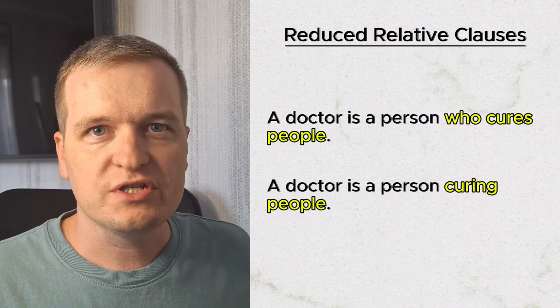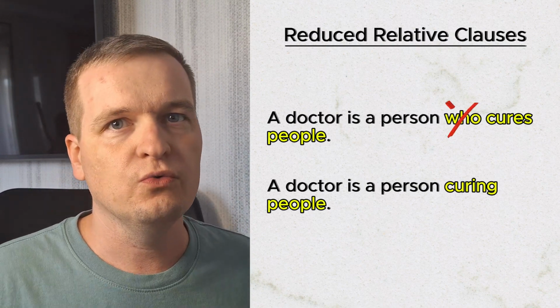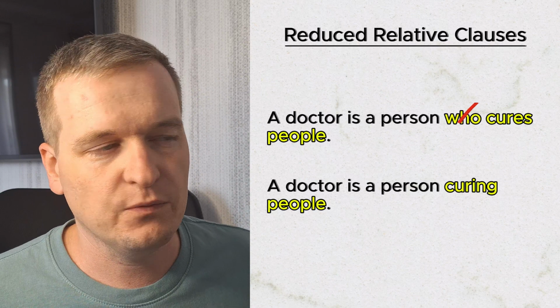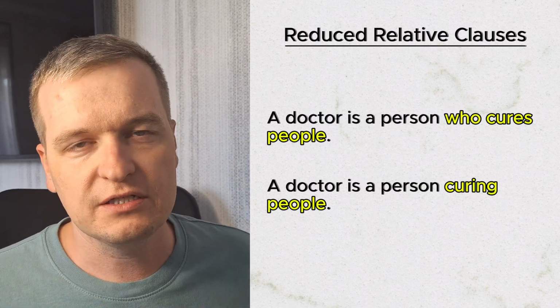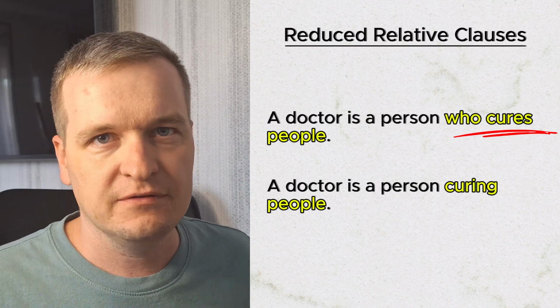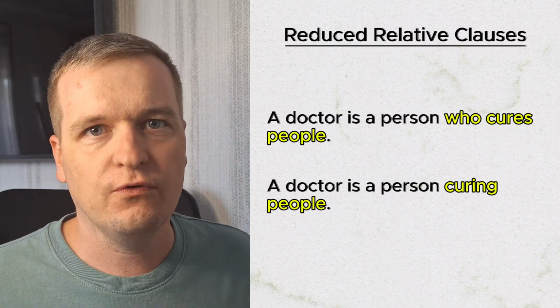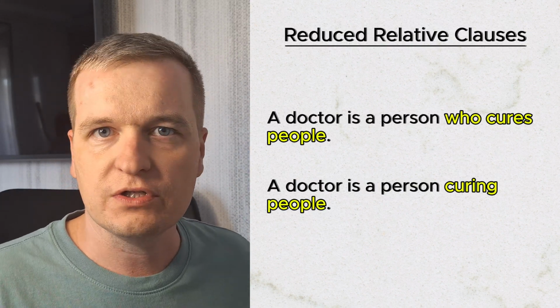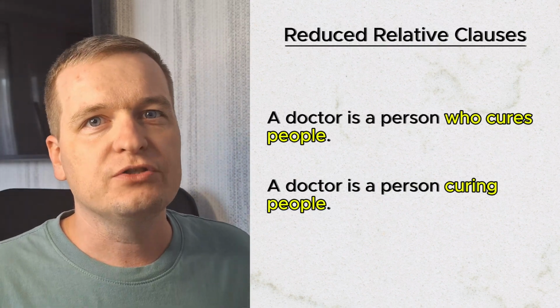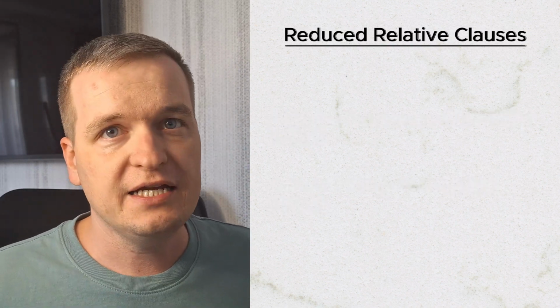So the relative clause is who cures people. In this case, we can omit who. We don't have any auxiliary verb, so we don't omit any auxiliary verb. And we have the verb cure, which is in active form. And in this case, we will use the ing form in our reduced relative clause, which comes to a doctor is a person curing people. Let's look at another example.